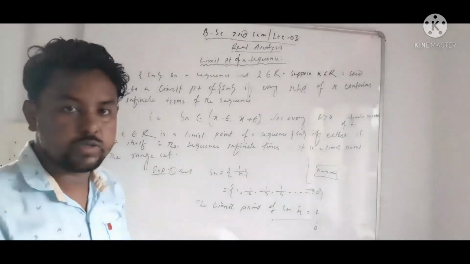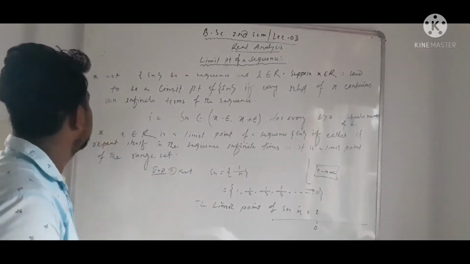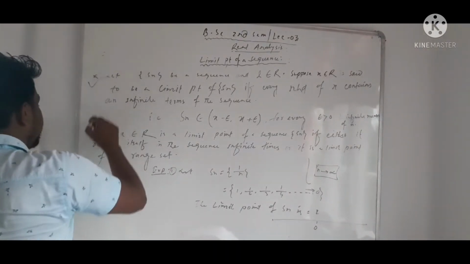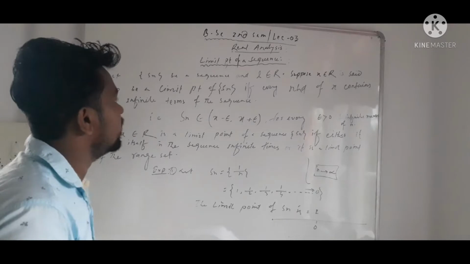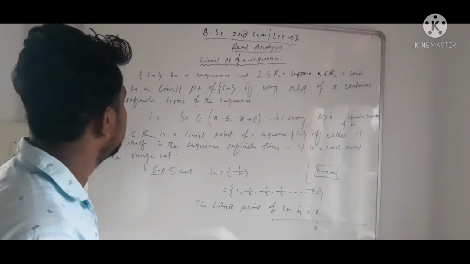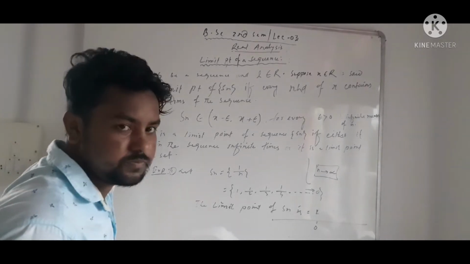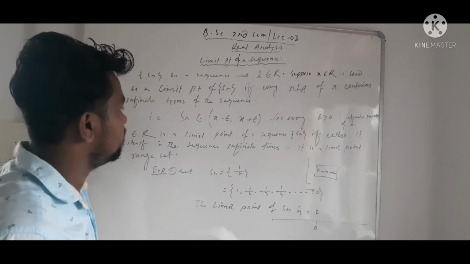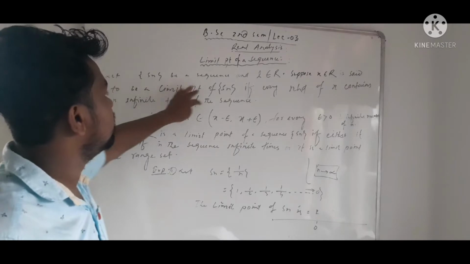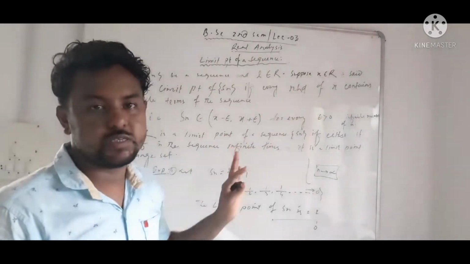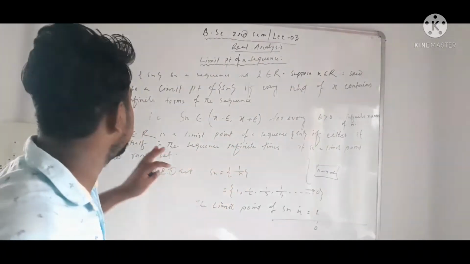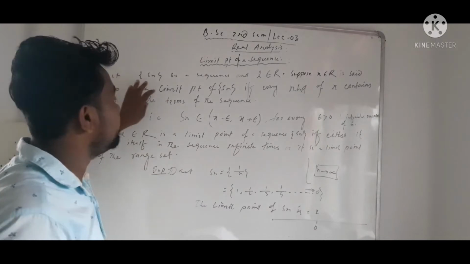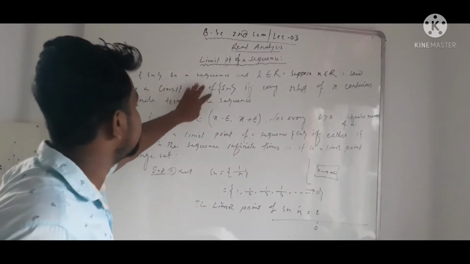What is limit of a sequence? So I did in the 2 points about the limit of a sequence. First point is the definition. After definition, I explain with an example about the limit point of a sequence. Okay, let's see. So what is the basic formal definition of a limit of a sequence?